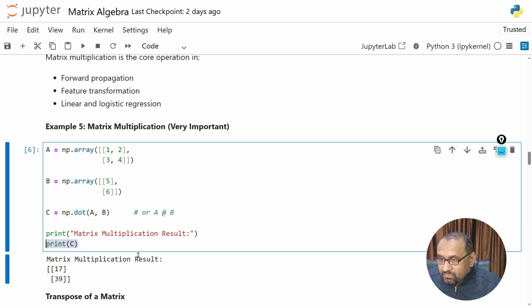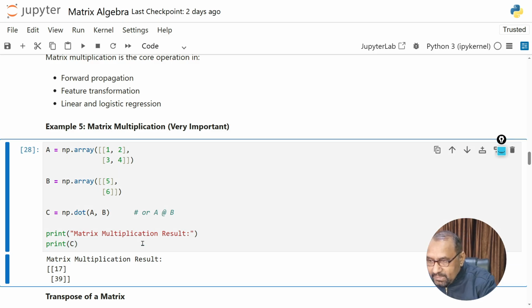to print this value. Control and enter, and you can see when you multiply matrix A with B, is it possible? You can see the number of columns in A is equal to the number of rows in B, and the product of these two matrices is possible. And you can see after multiplying, the order of the new matrix we have is 2 by 1. Okay, 2 by 1. Because why 2 by 1?